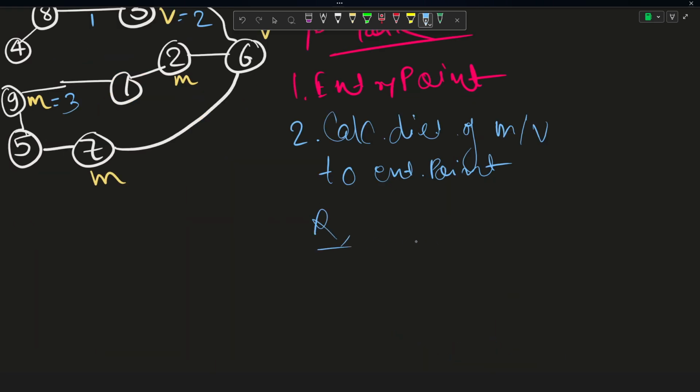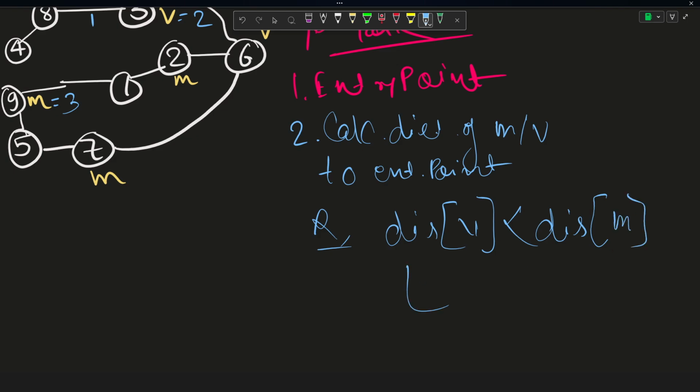And if the distance of Valerio is less as compared to the distance of Marcel, then we can say that Valerio has reached the cycle before, so he is a part of the cycle now and he can escape wherever he wants. So that's why the answer would have been a yes for this case. Otherwise, the answer would be a no.